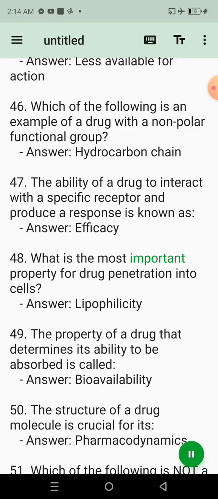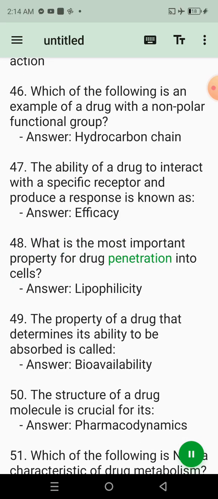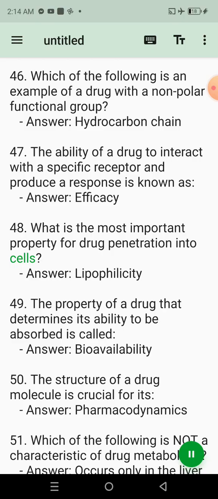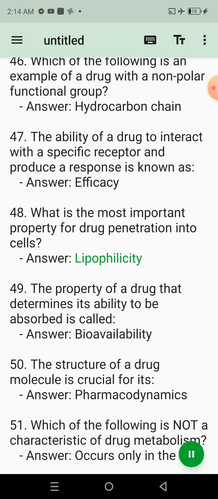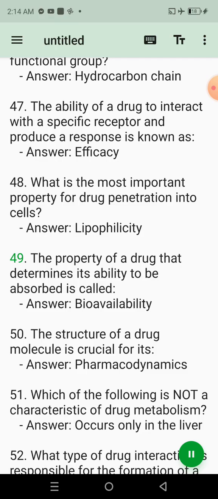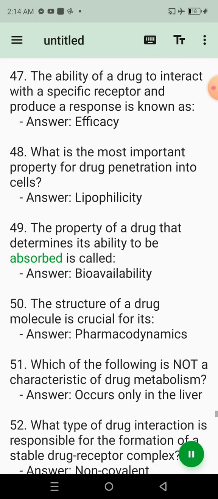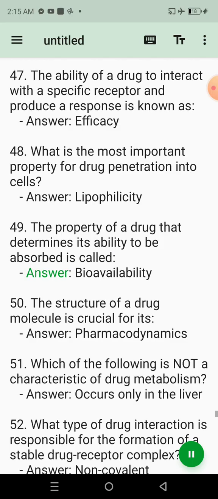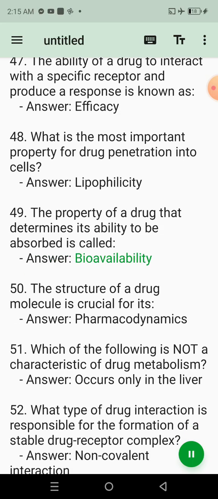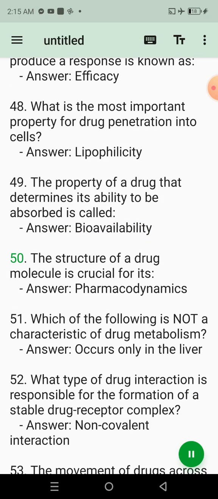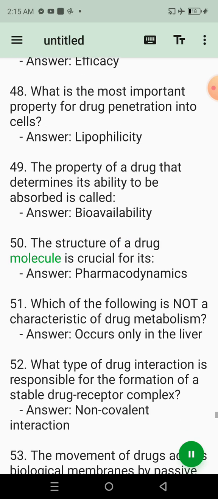What is the most important property for drug penetration into cells? Answer: Lipophilicity. 49. The property of a drug that determines its ability to be absorbed is called? Answer: Bioavailability.